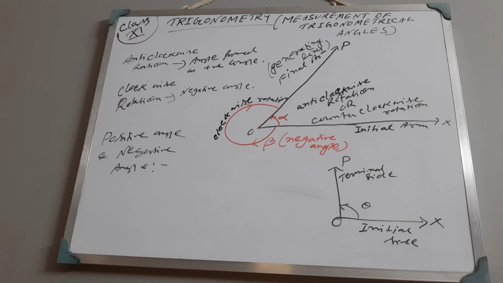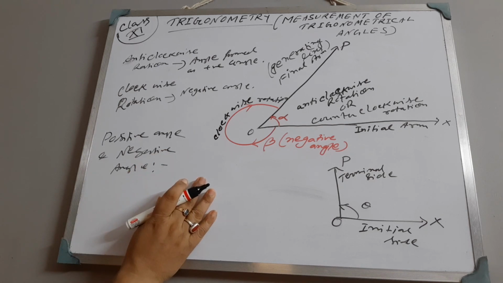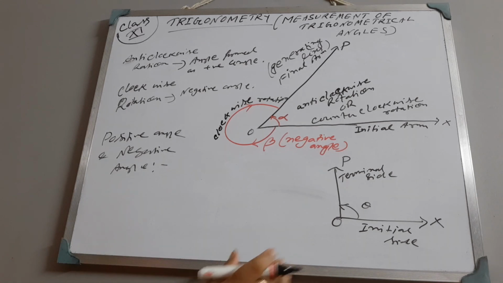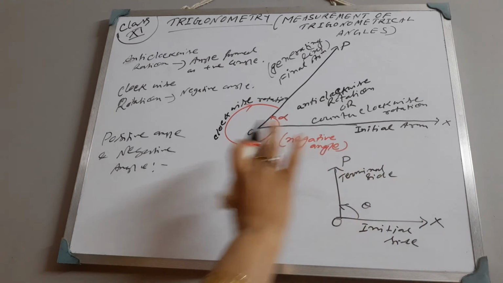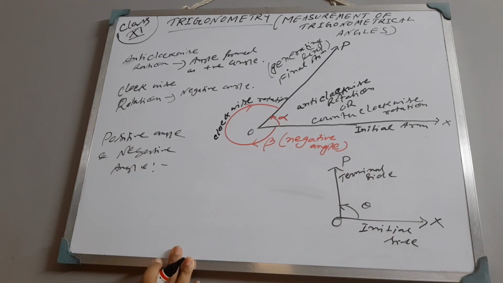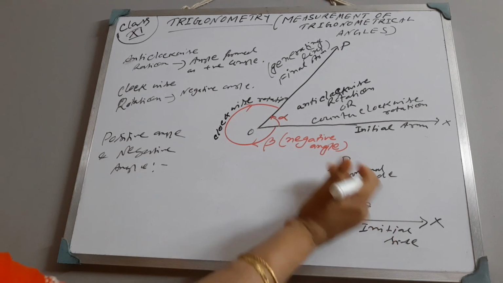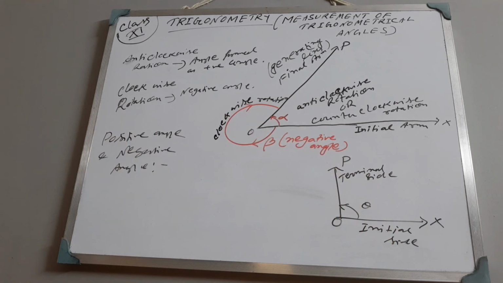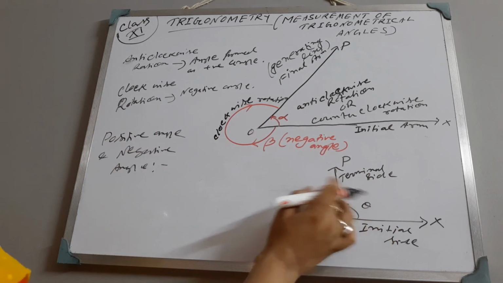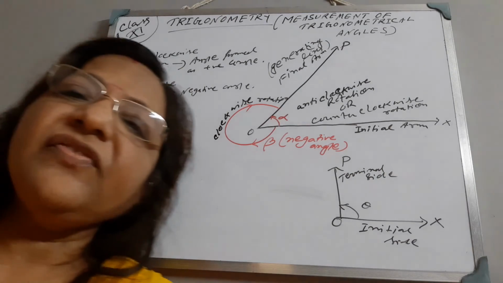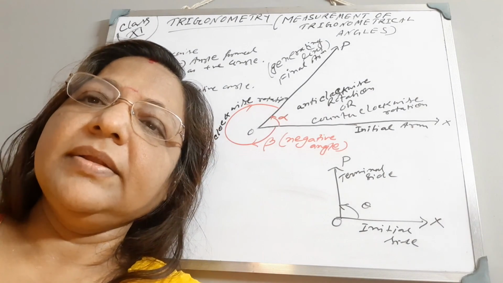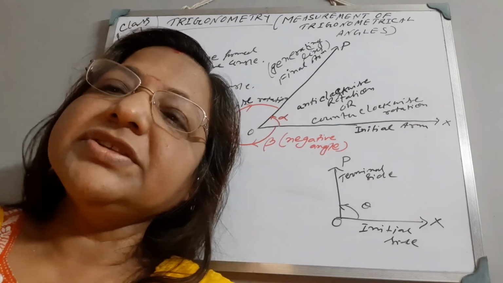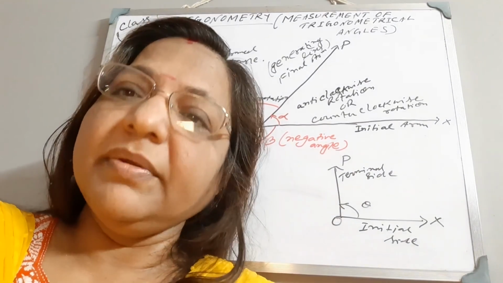Repeating, an angle formed by anti-clockwise rotation is a positive angle. Next, negative angle is coming in the next video.